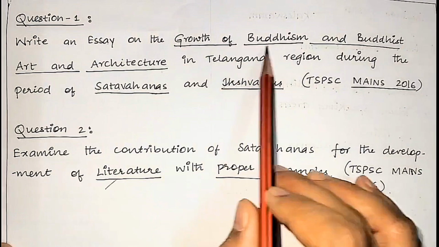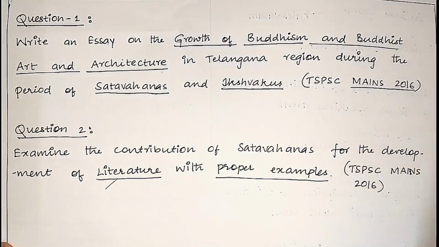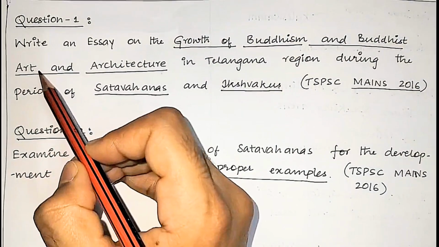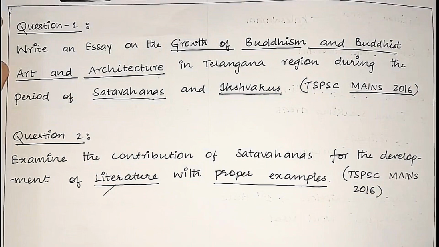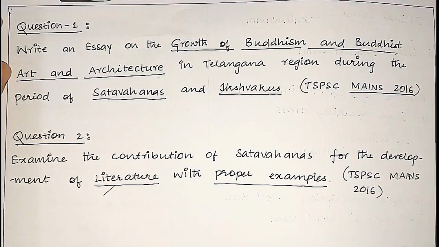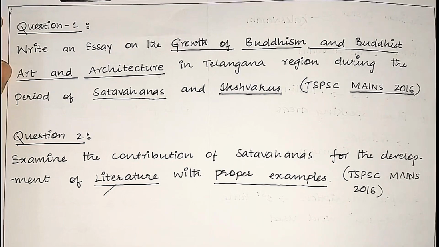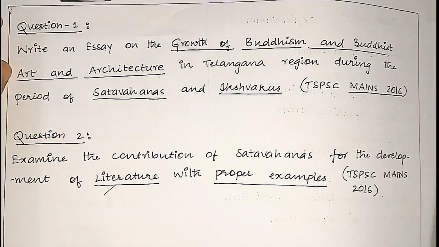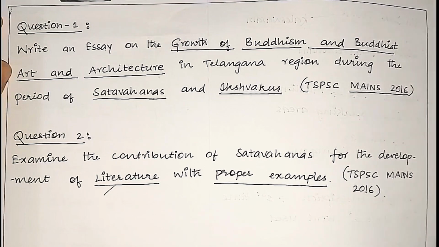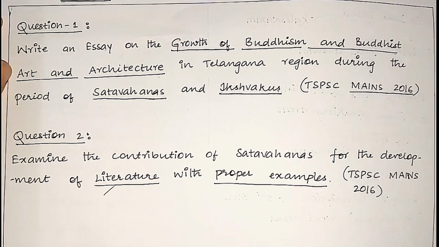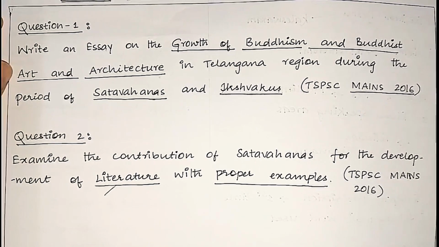And for the growth of Buddhism and Buddhist art and architecture under the Shatavahanas and Ikshvakus, you can quote the Chaityas and Viharas. You can quote the Bhaja caves, Karli caves, and Nasik caves during the time of the Shatavahanas. You can quote the Amaravati sculpture during the Shatavahana period. And you can quote that at Nagarjuna Konda many Buddhist sculptures were found during the time of the Ikshvakus. You can quote Mathariputra Sri Veerapurusha Datta, who was called the Ashoka of South India. He was an Ikshvaku king.